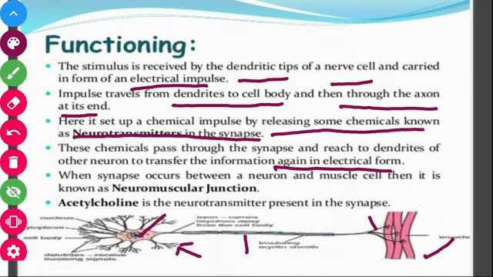When a synapse occurs between a neuron and a muscle cell, it is known as a neuromuscular junction. Okay. So when there is a gap between a neuron cell and the muscle cells, then it is called what? Neuromuscular junction. Acetylcholine is a neurotransmitter present in the synapse.